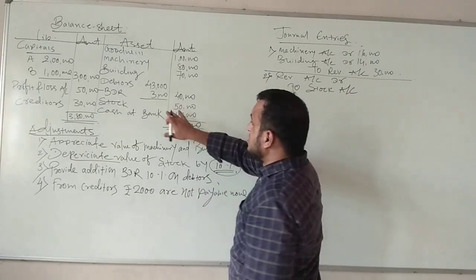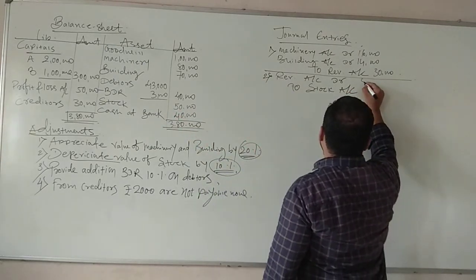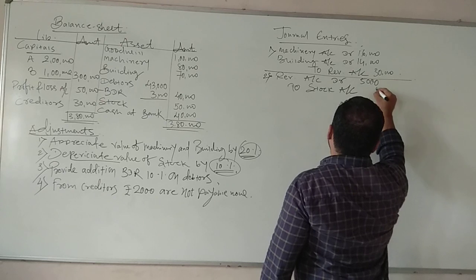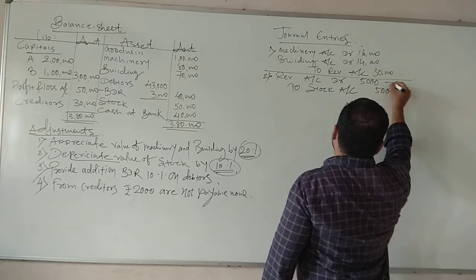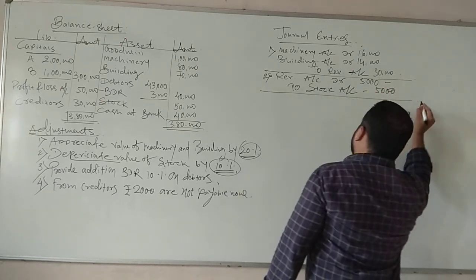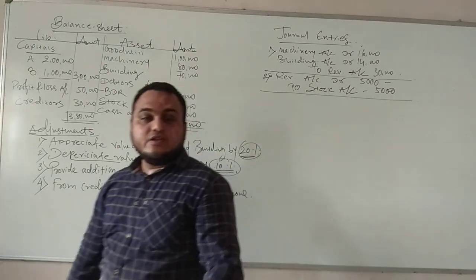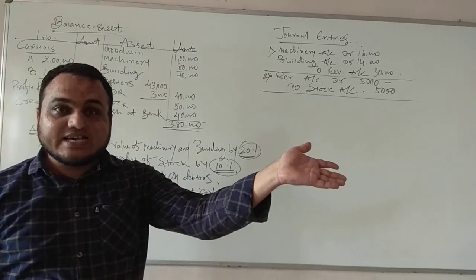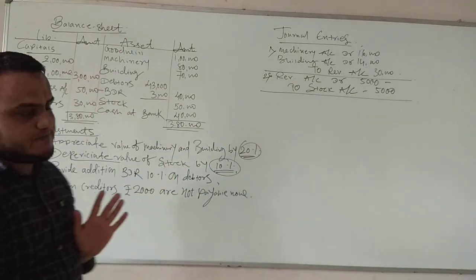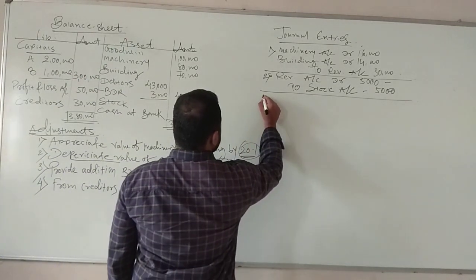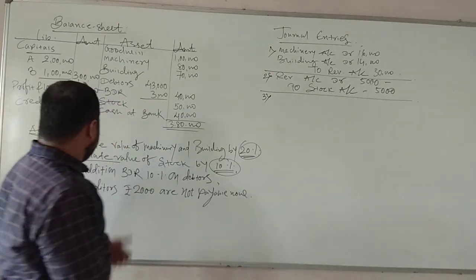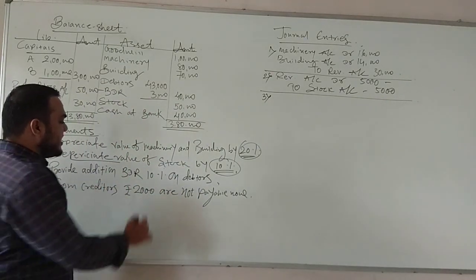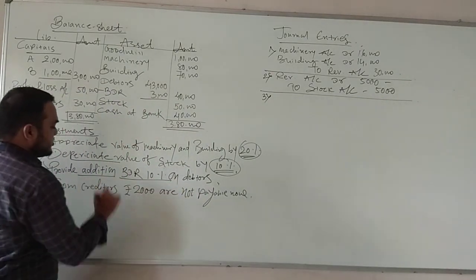Now 10% of stock, 50,000, 10% everyone knows 5,000. Being reduce in the value of stock, depreciate the value of stock, transferred to which account? Revaluation account. Third, provide additional BDR, bad debt reserve. But which one? Additional.